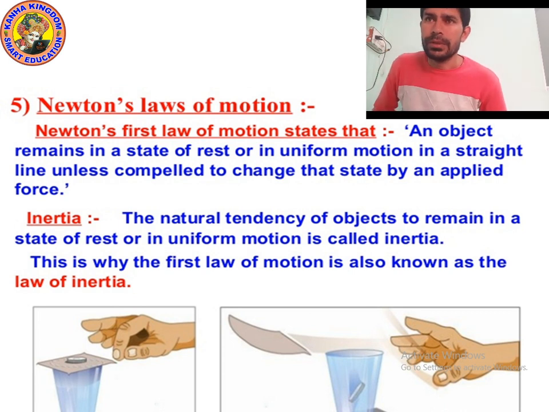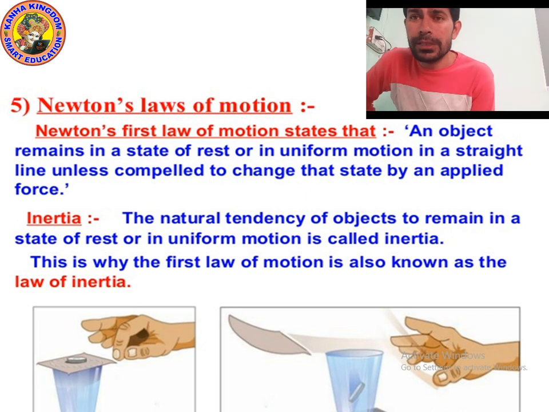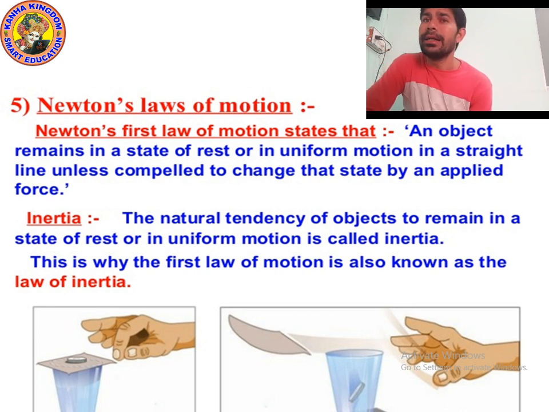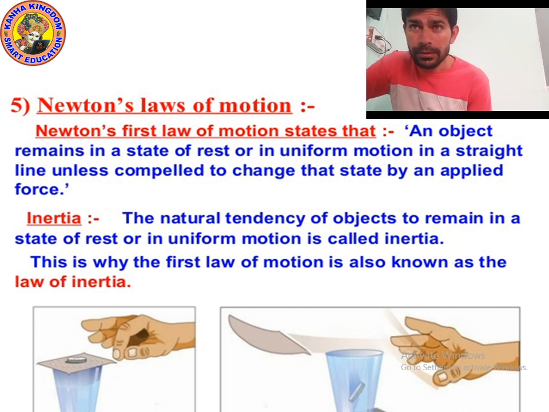According to Newton's first law of motion, an object remains in a state of rest or in uniform motion in a straight line unless compelled to change that state by an applied force.